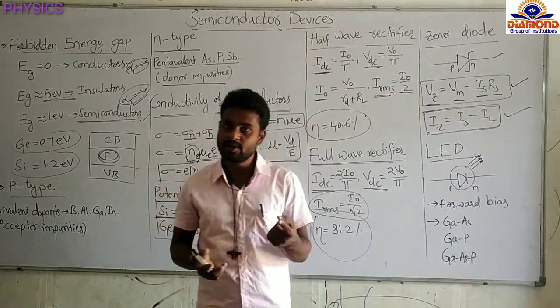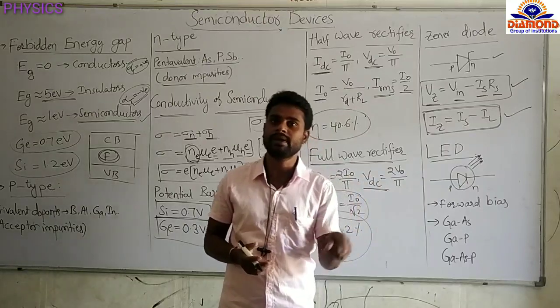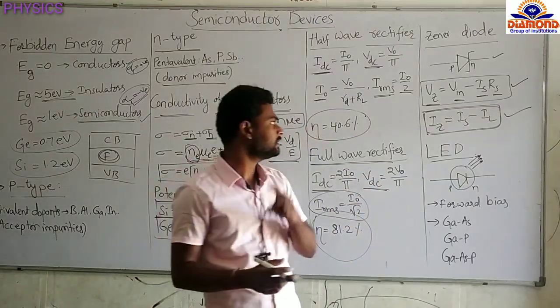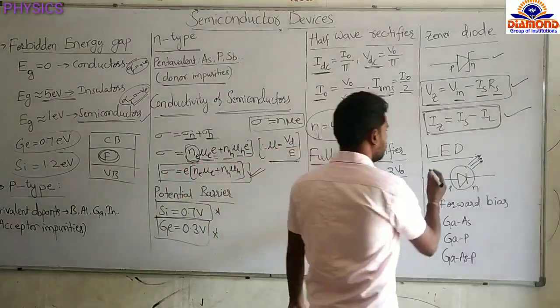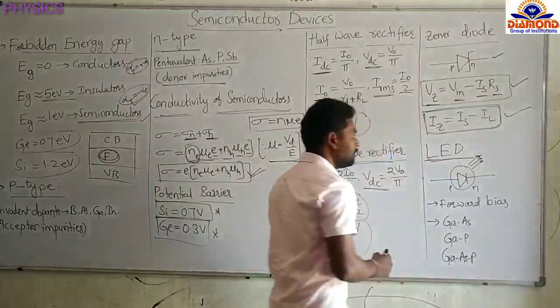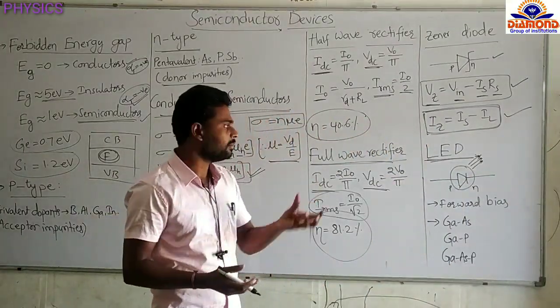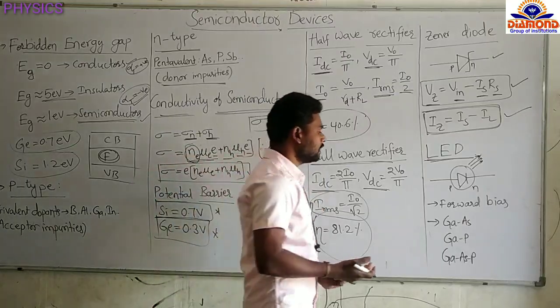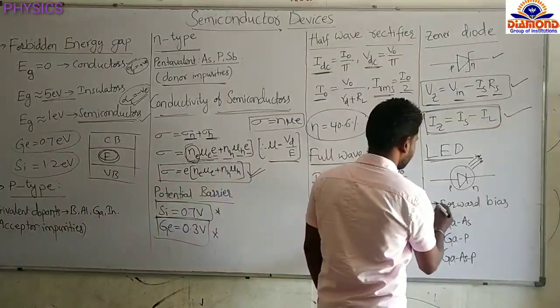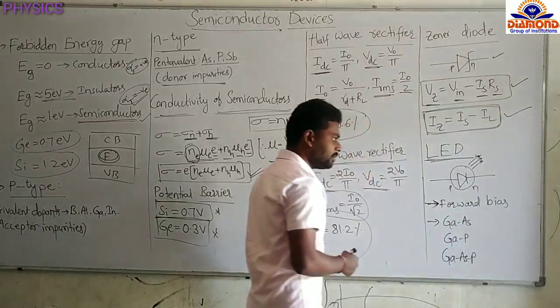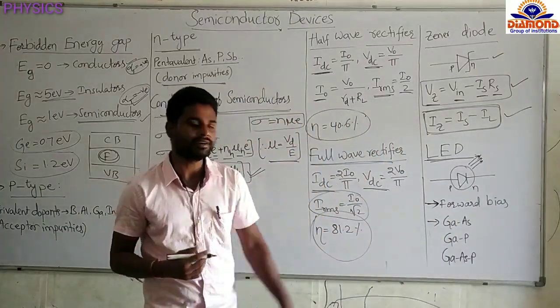In avalanche breakdown, minority charge carriers are breaking the covalent bonds. Remember that difference. And the next diode is the light emitting diode. If suitable light falls on the diode, then it will emit light. This LED operates in forward bias. Whenever this diode is in forward bias and suitable light falls on it, it will emit the